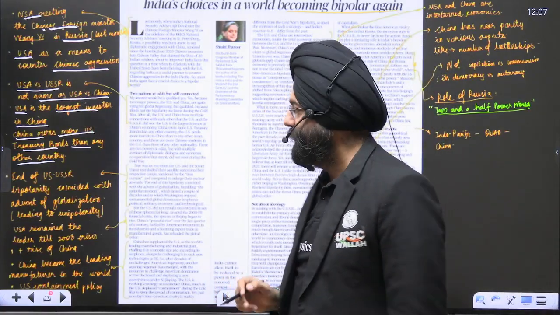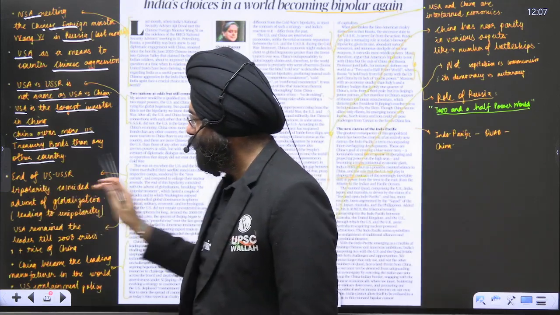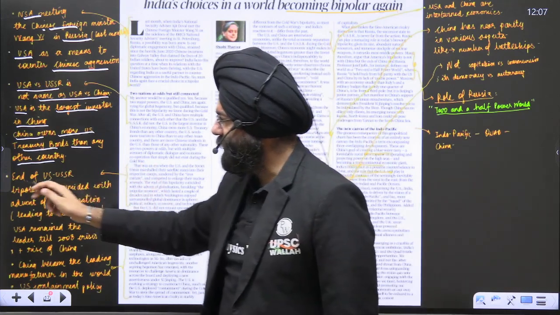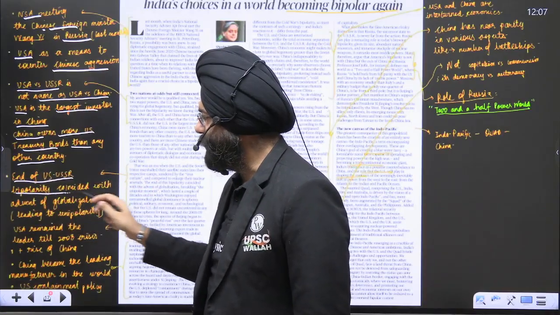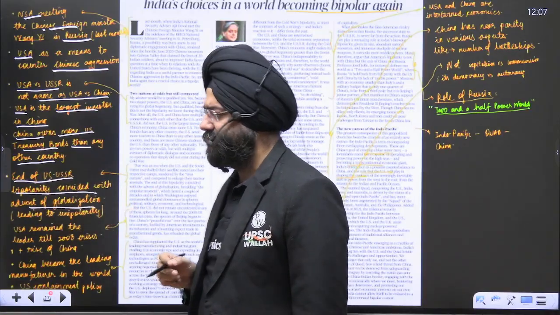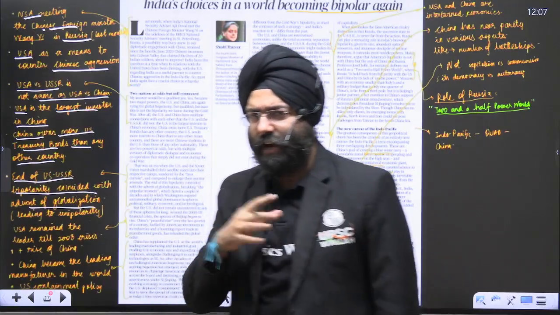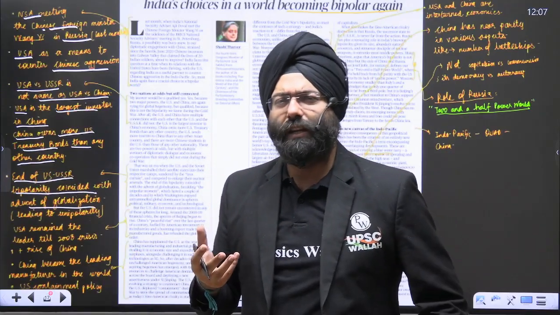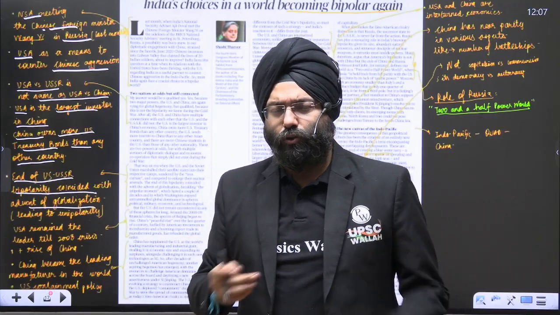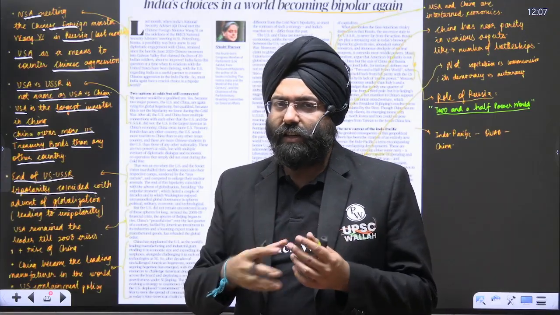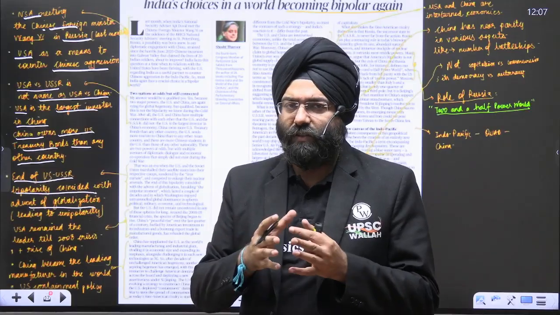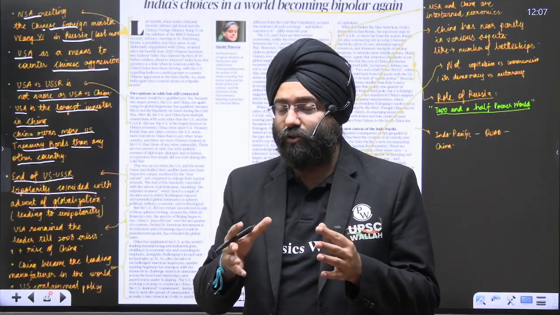Please understand, this paragraph is talking about the end of USSR versus US. Bipolarity coincided with the advent of globalization. We see the early 1990s as the advent of globalization, particularly in India and other countries also. Because the conflict ended and various countries had been suffering from various dimensions, they slowly started opening up their economies, as we saw in India also.